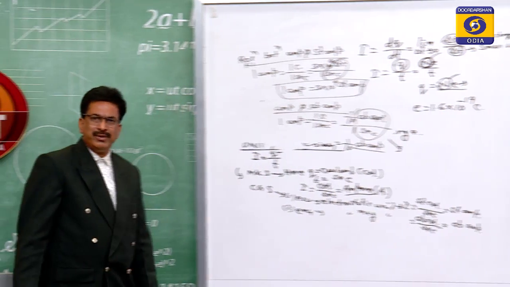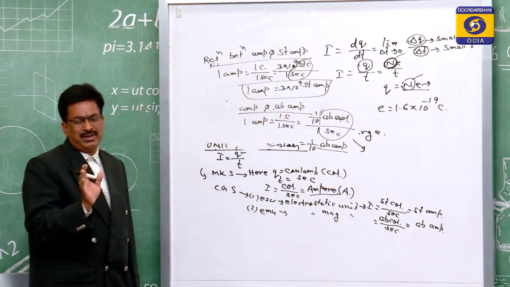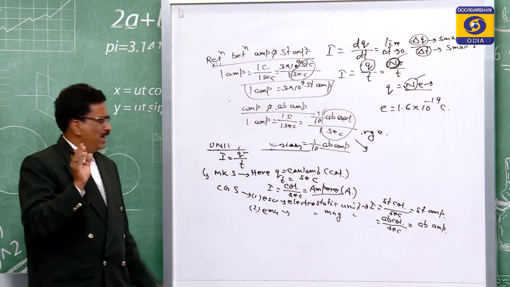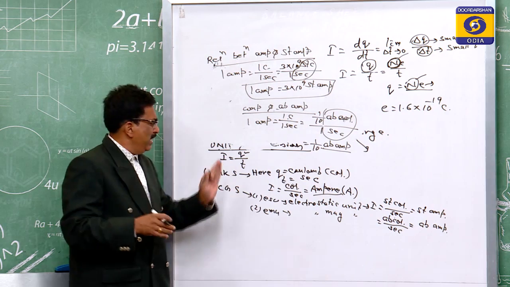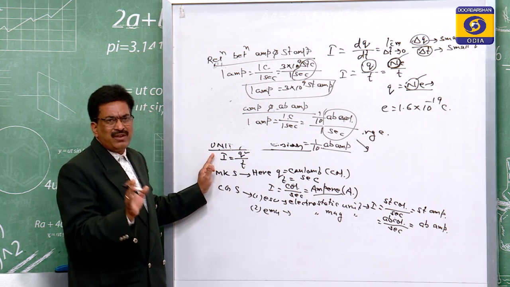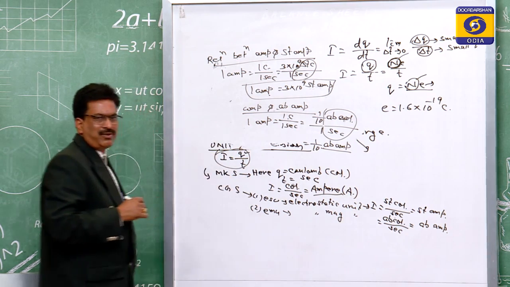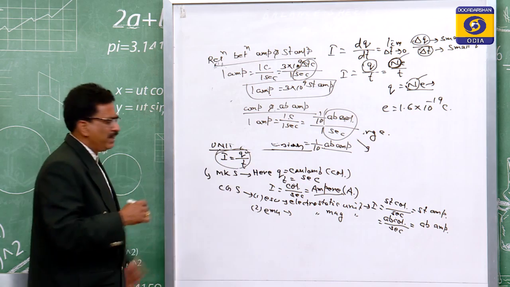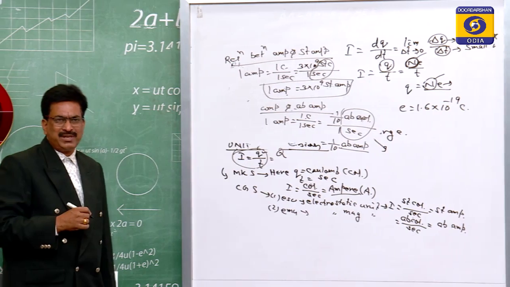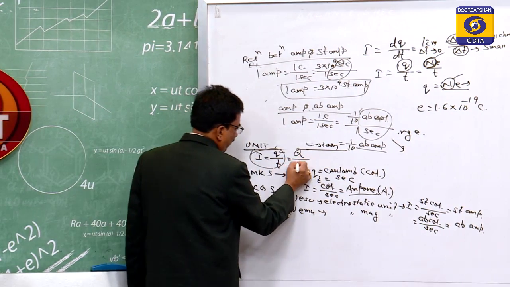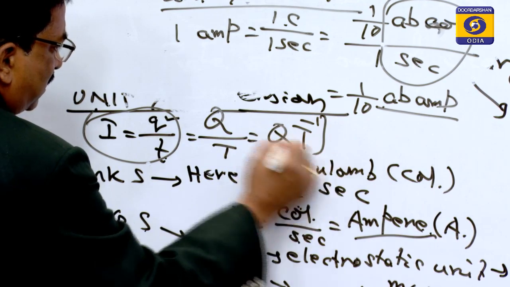So, these are its units. Next, we will go for its dimension. To know the dimension of any physical quantity, my dear students, this is my kind request: to find the unit and the dimension, you do not have to memorize them. If you remember the formula, you can easily find the unit as well as the dimension. The formula is I = Q by T. Q is one of the fundamentals, represented with its dimension as Q, and T is also a fundamental, that is T. So, this is equal to QT inverse.